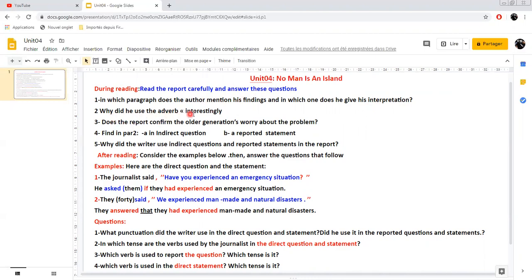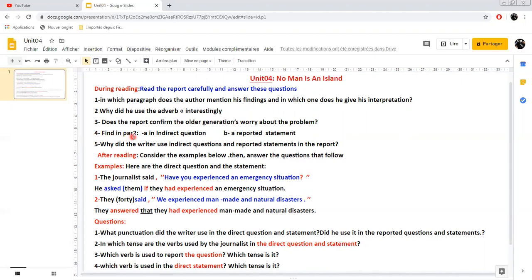Number 2: Why did he use the adverb "interestingly"? The author used this adverb in a sentence, so why did he use this adverb here, specifically? He used it to show something, of course. What is it? Number 3: Does the report confirm the older generation's worry about the problem? We said that the older generation had a special point of view about the young people. So does the report confirm this view or not?